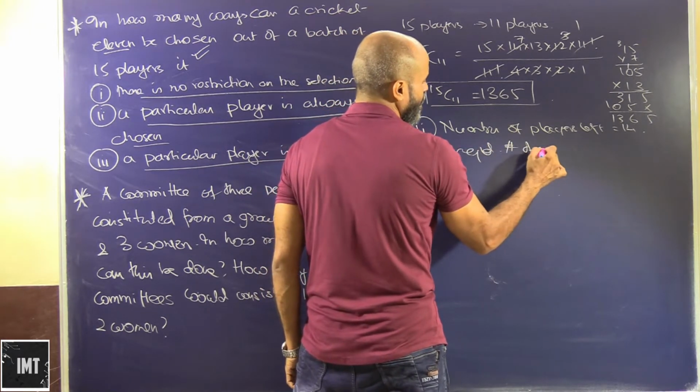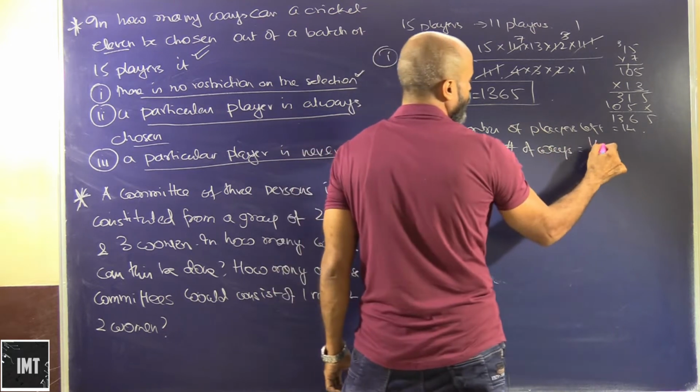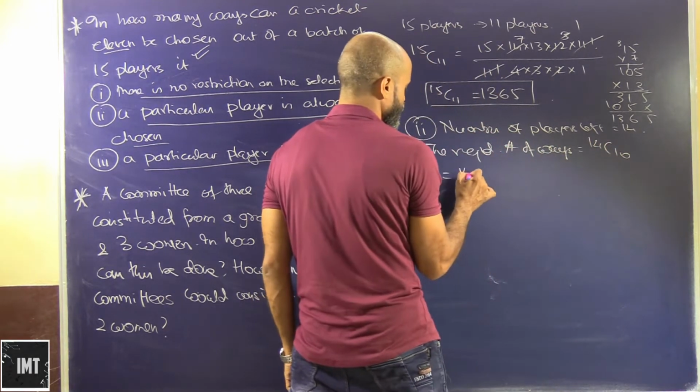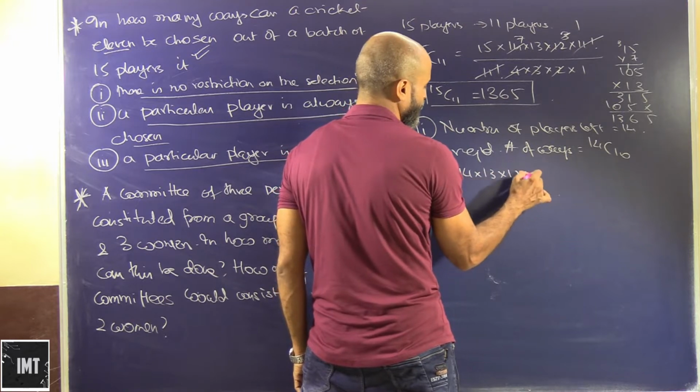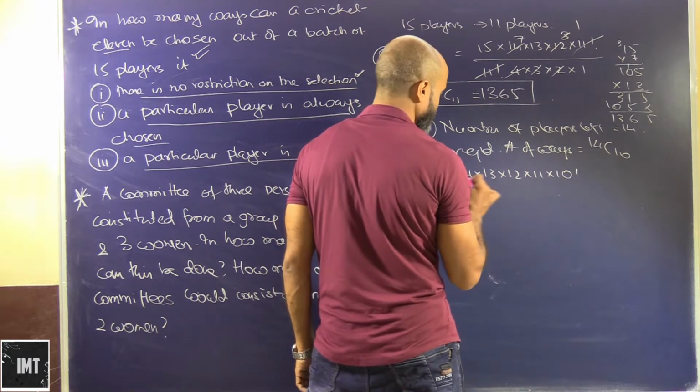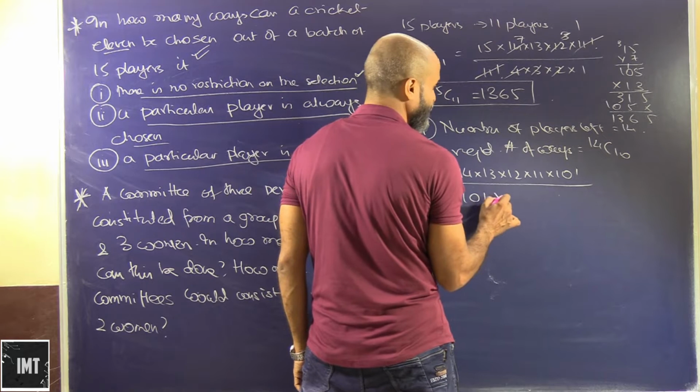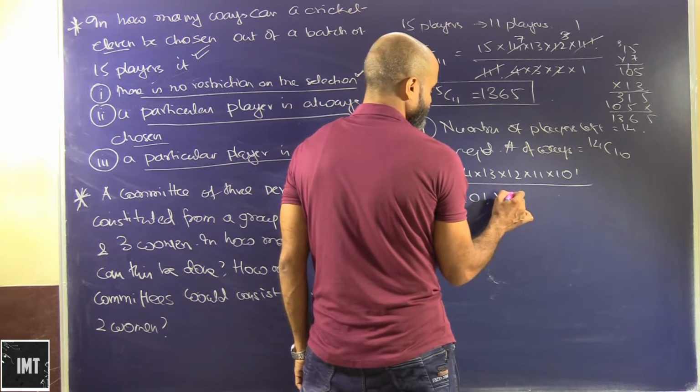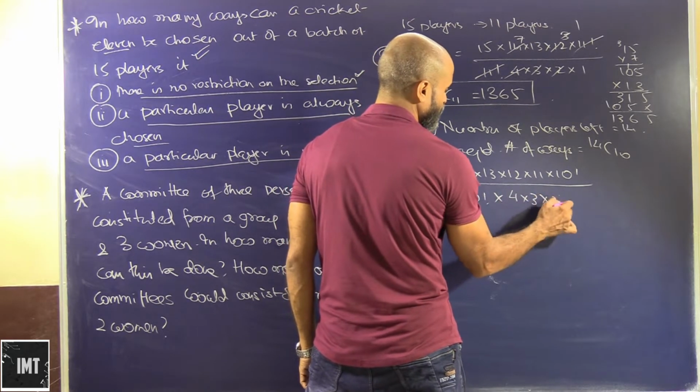So the required number of ways will be 14C10, and that's 14 into 13 into 12 into 11 into factorial 10 upon factorial 10 into 4 into 3 into 2 into 1.